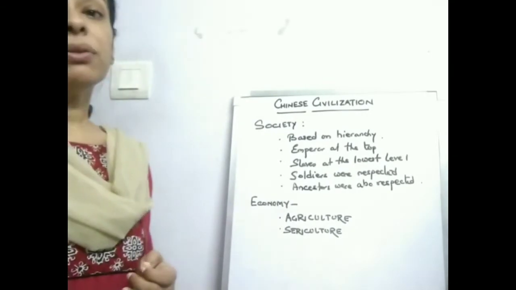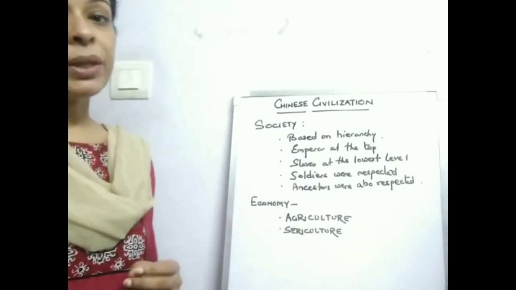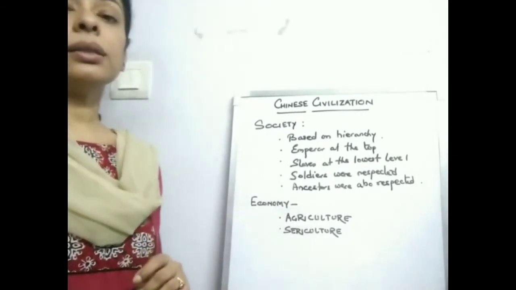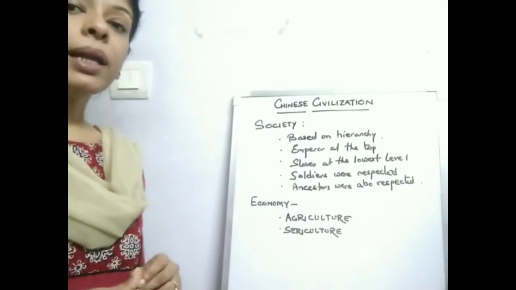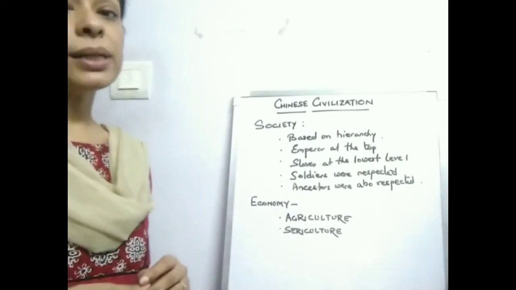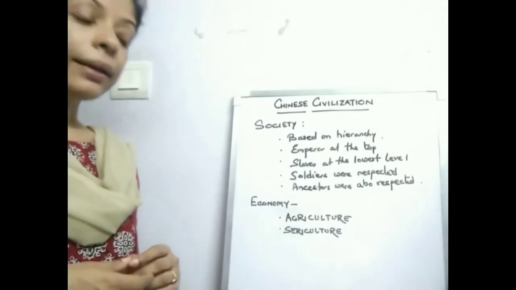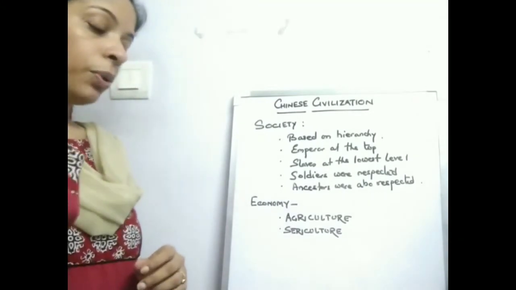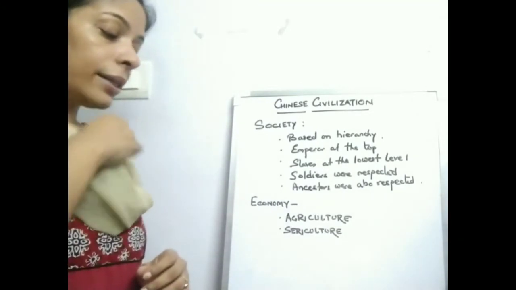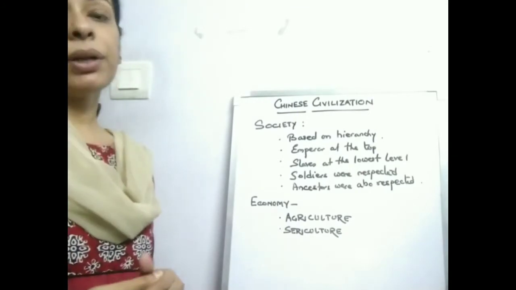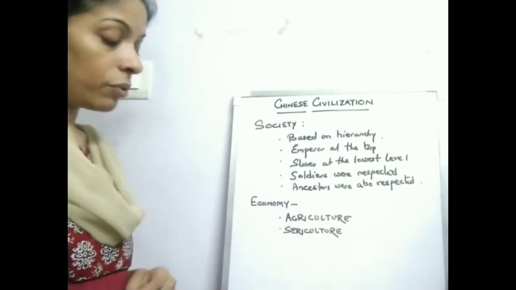And the Chinese were the first to cultivate tea. Tea was mainly used for medicinal purposes. But later on we find that it became a popular drink in China, and afterwards it became very popular in most of the Asian countries.